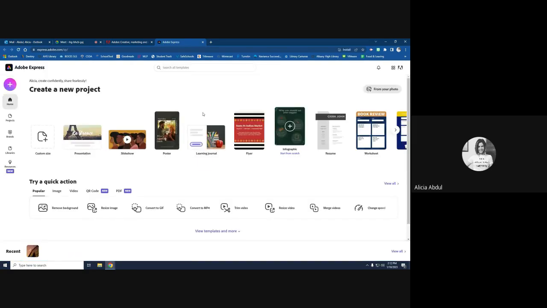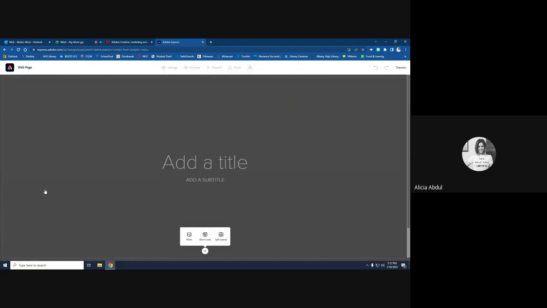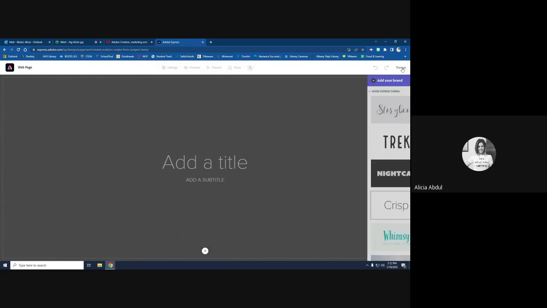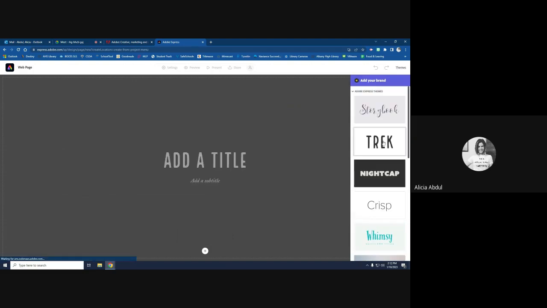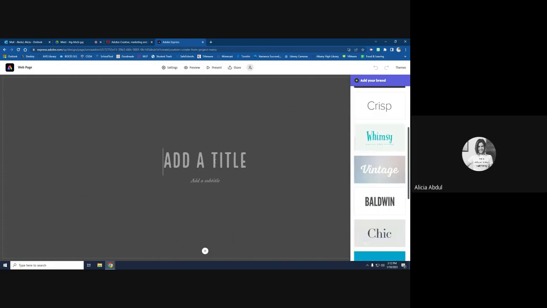Once you're at Adobe Express, you'll see this plus sign where you are going to choose Webpage. This is how you're going to create your poetry. So this is where the first thing I like to do is go to themes and maybe choose a specific kind of font choice. You've got a few options right here on the side. And once you've done that, you can start typing in your information.